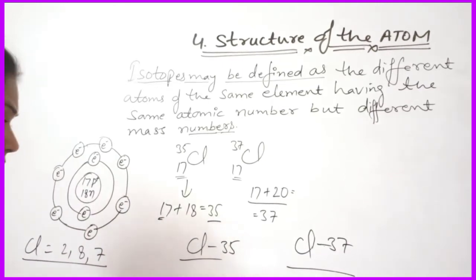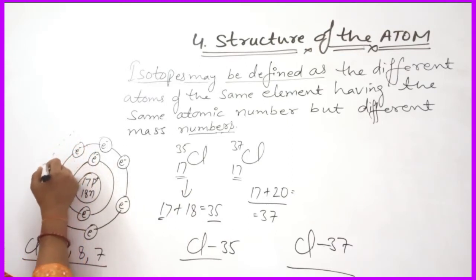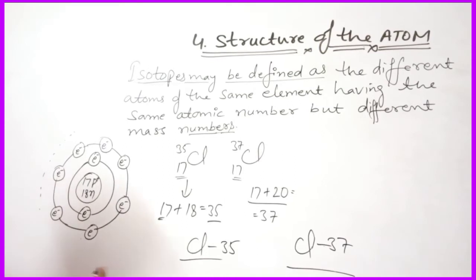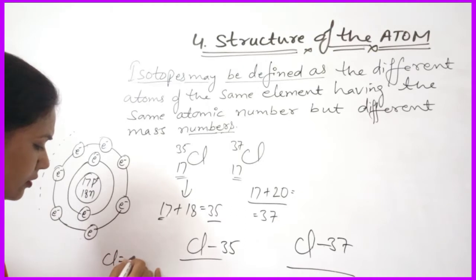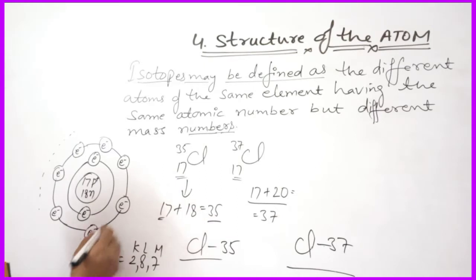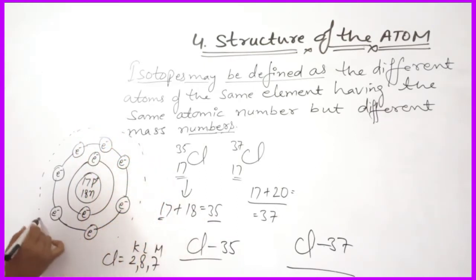Now we can make the last shell, that is K shell, L shell and M shell. Now we will just draw the last M shell. First of all you can write the electronic configuration of chlorine 2, 8, 7, K, L and M. After that you can make the last orbit, that contains how many electrons? 7 electrons.